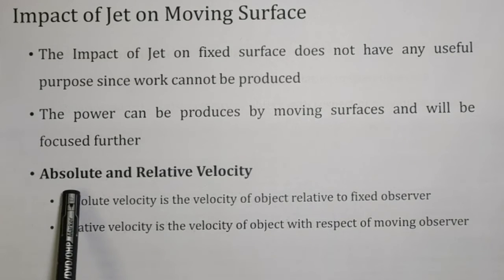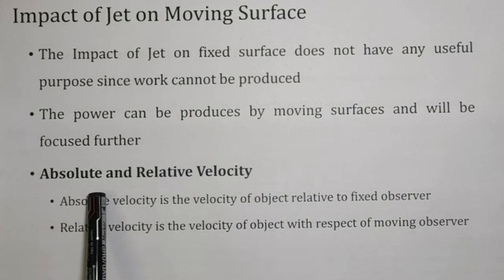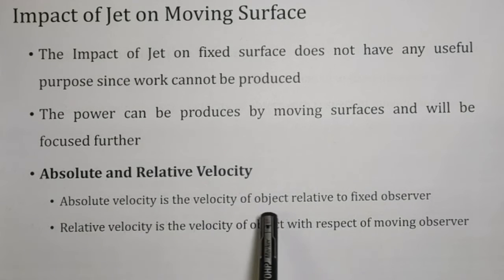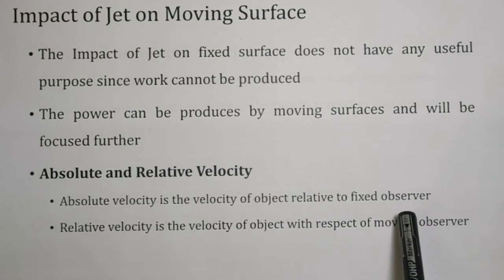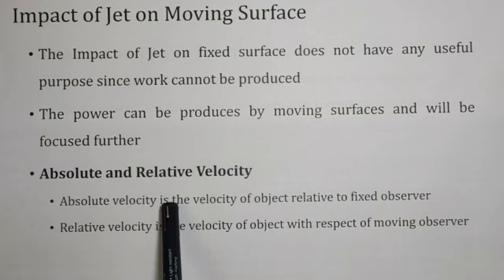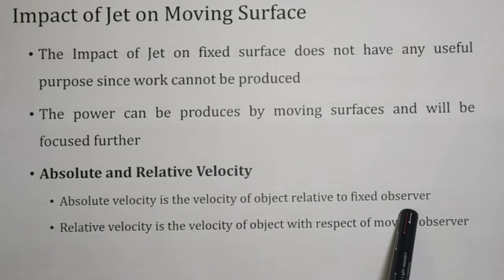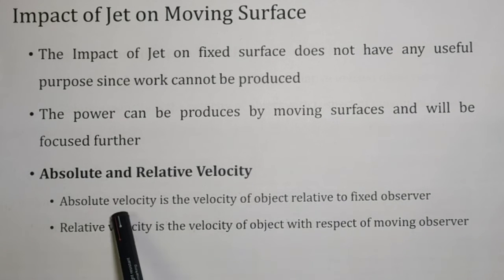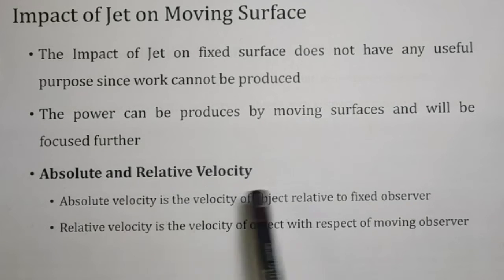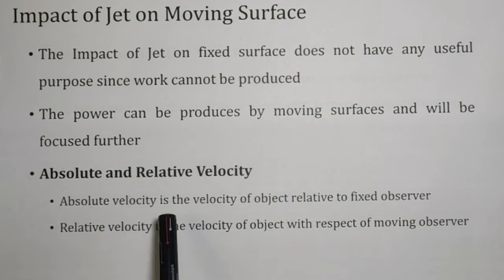Now here is a thing, that is absolute and relative velocity. We are going to see these in brief. First of all, we will try to understand what absolute and relative velocity mean. If the observer is fixed, standing somewhere, and an object is moving in front of that observer, that velocity is considered an absolute velocity, the velocity noted by a fixed observer.